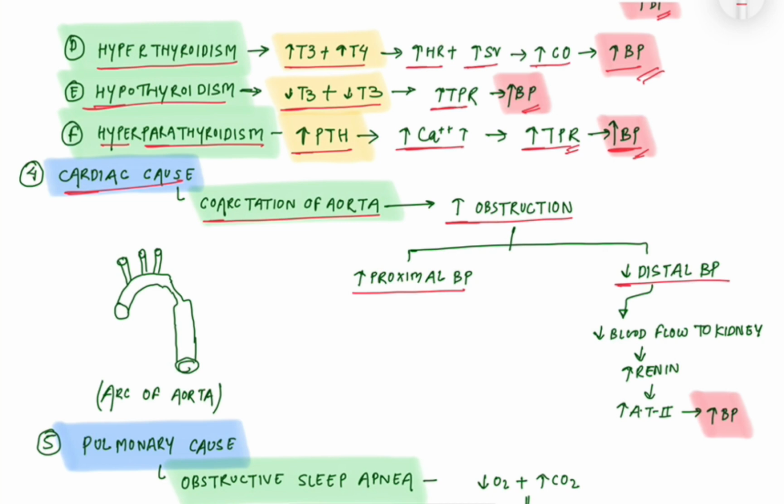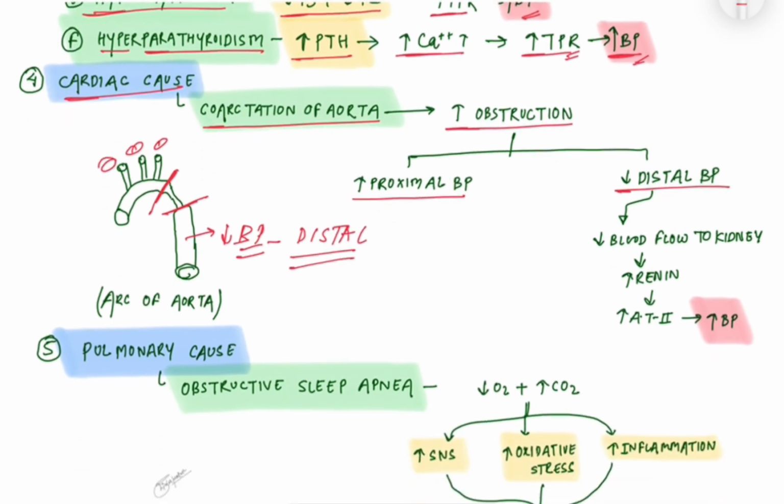Due to the obstruction after the arteries that supply the head and upper extremities, there is high blood pressure in the upper extremities and head, and after the coarctation there is decreased blood pressure in the distal part or lower extremity, and also decreased blood flow to the kidney. So the kidney increases the production of renin, increasing the activity of renin and angiotensin 2, increasing the blood pressure.